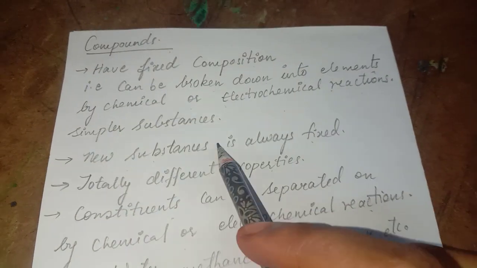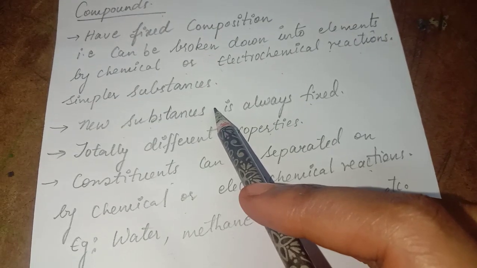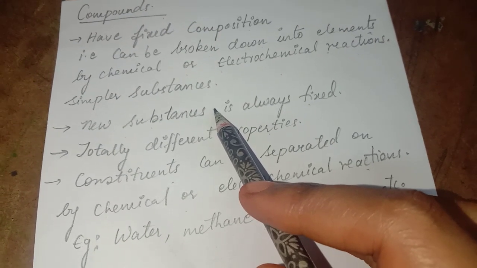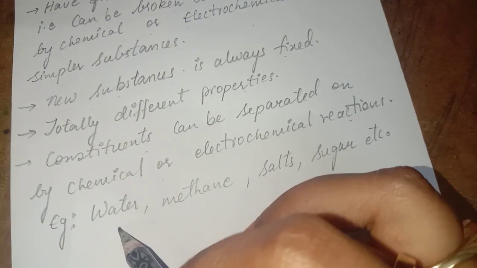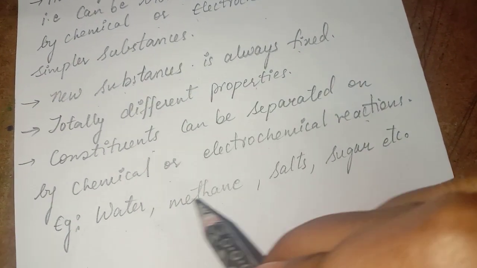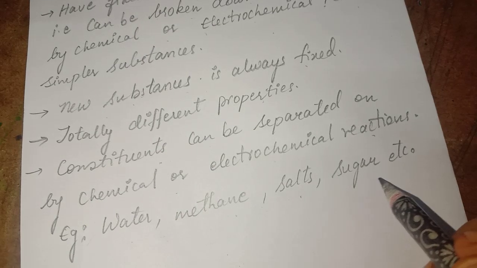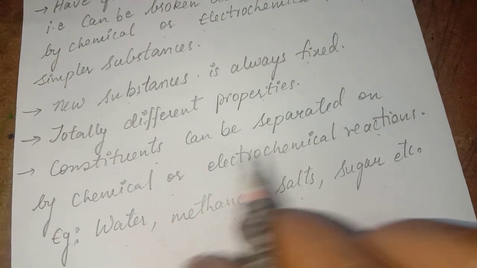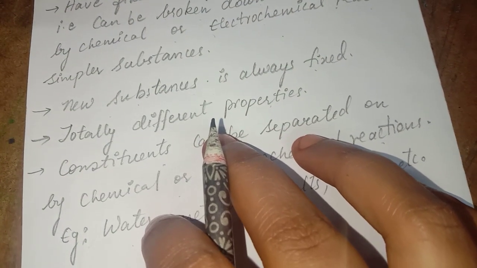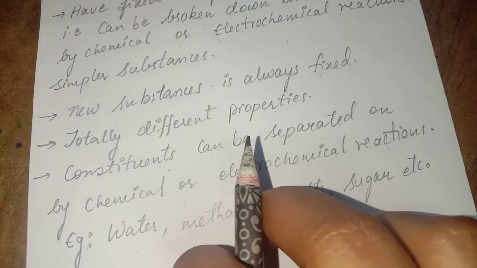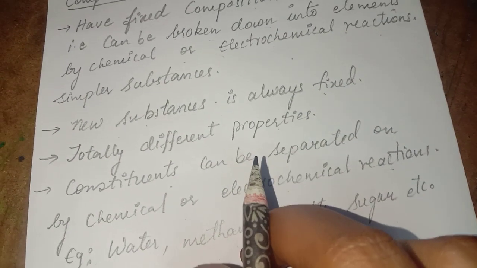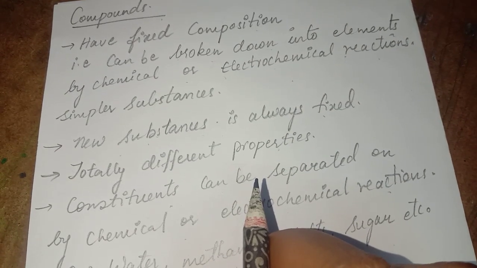That is why compounds involve only chemical techniques. Examples given here are water, methane, salts, and sugar, that is sucrose. This is how the components are separated in matter. So this is the difference between mixtures and compounds.